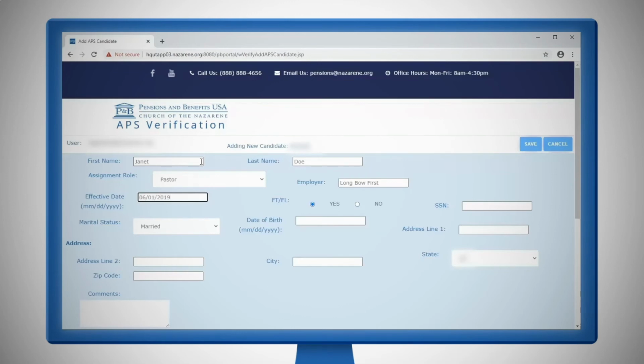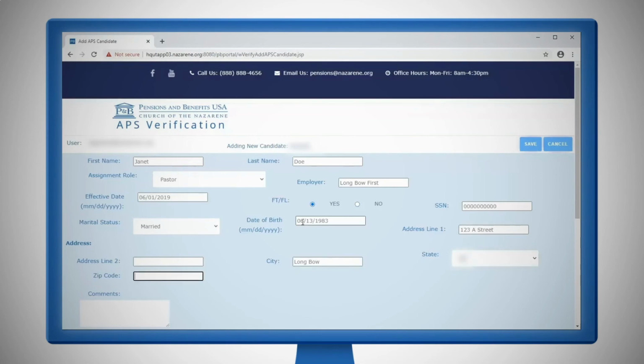Next, you will need to complete the full-time, full livelihood box. Then comes the Social Security box. If you do not have the Social Security number of the new candidate, you may use zeros instead of the actual numbers. This is followed by a marital status and date of birth. If you do not have the date of birth, just leave the box empty and we will add the information later. For the address lines, list the home address for the APS candidate. After this, you may add comments if you wish.